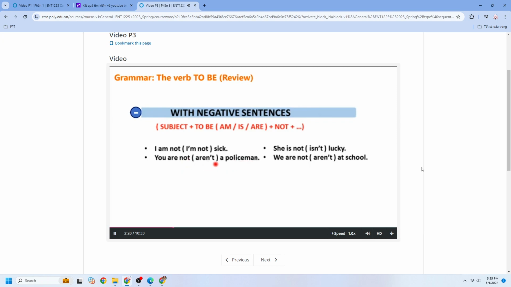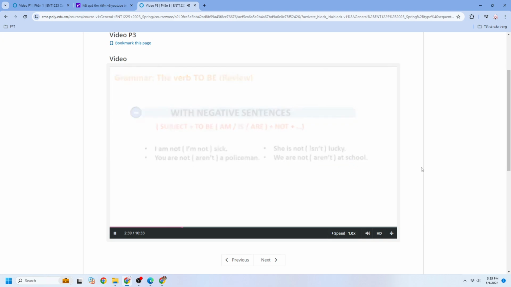Contraction: you aren't a policeman. She is not lucky. She isn't lucky. Or, we are not at school. No, we aren't at school.